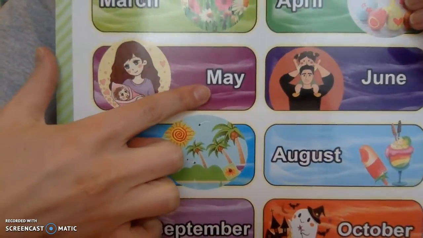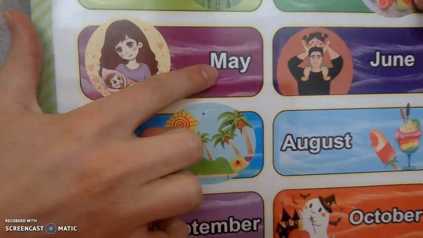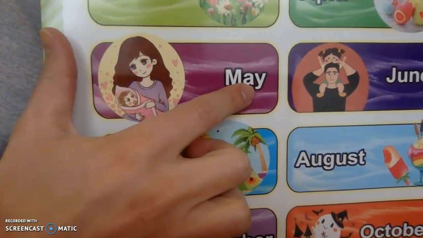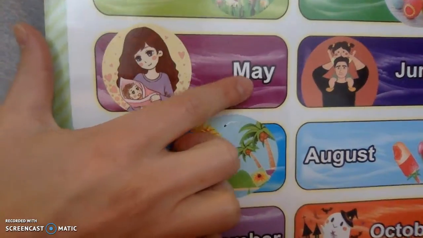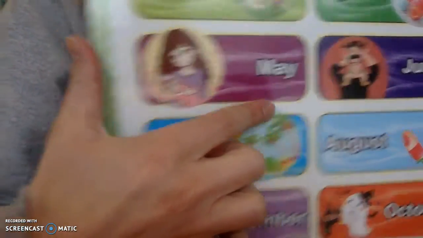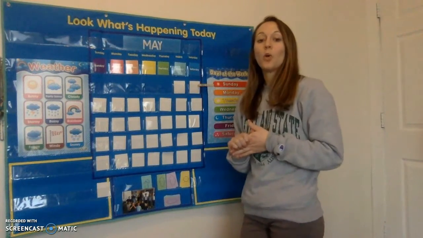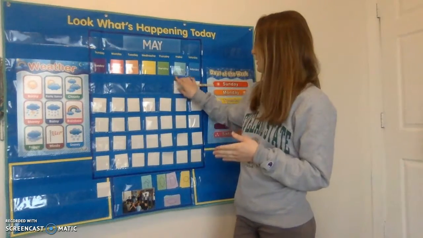It is May. I know this is the word May because I see M, and M says /m/. I also know AY makes a long A sound. A, May. So last week started off our first day of May. On Friday was May 1st.